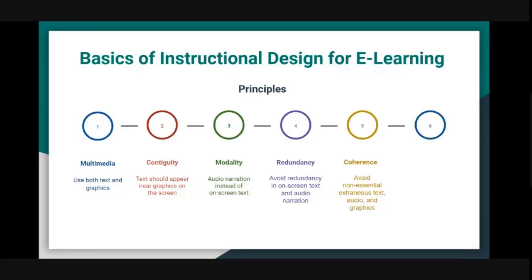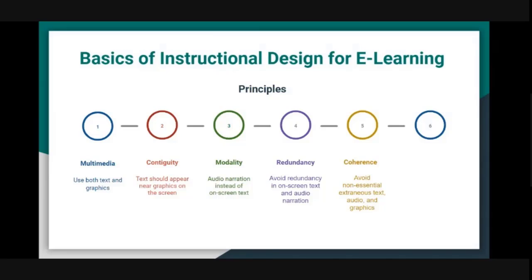When there is a visual illustration on screen, and if there is text as well, then it is better to avoid audio narration. On the other hand, if there is no visual illustration, then information can be presented both as text and audio. So having the same content in multiple modes should be avoided, like having the visual as well as the text, the same line that you are narrating, and then having the narration as well.